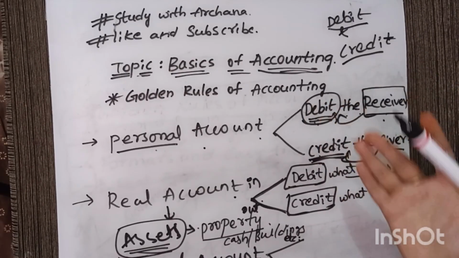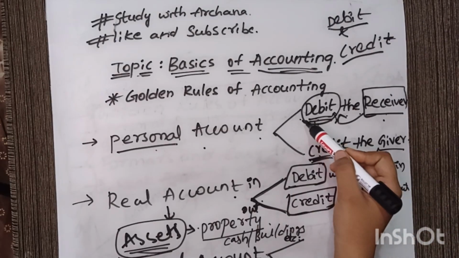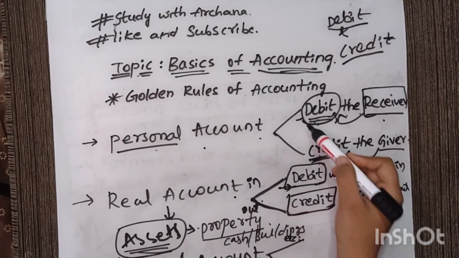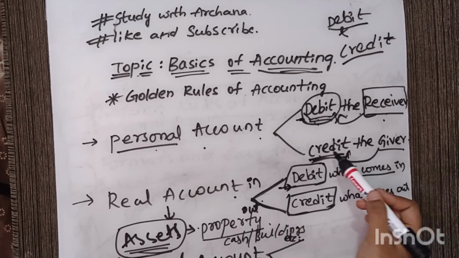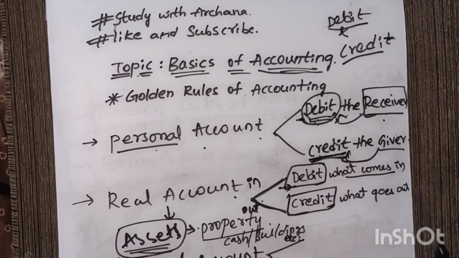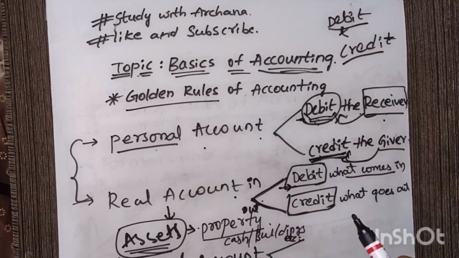So in these two accounts, whatever we receive or whatever comes in, we'll debit that amount. And whatever goes out or whatever we are giving outside, we are crediting it, right? In these two accounts, remember it and learn it by heart. Whatever you do, just remember this. These rules are called golden rules because these are very important rules in accounting.